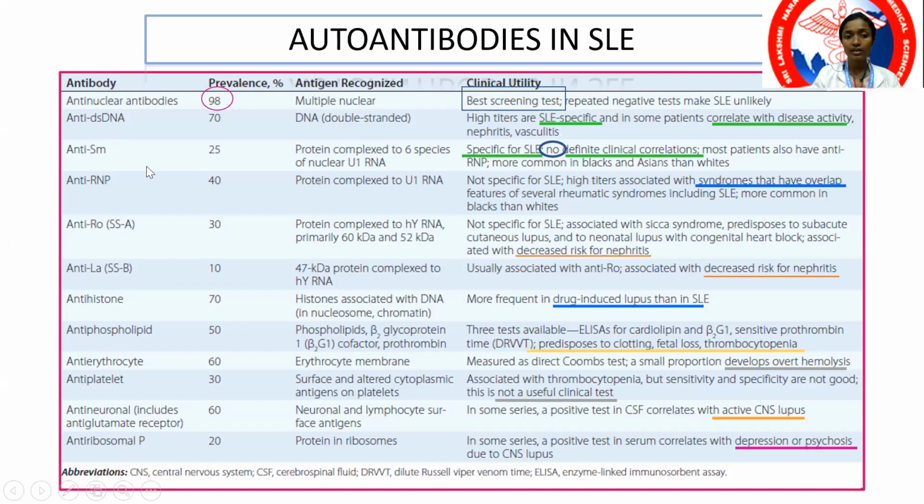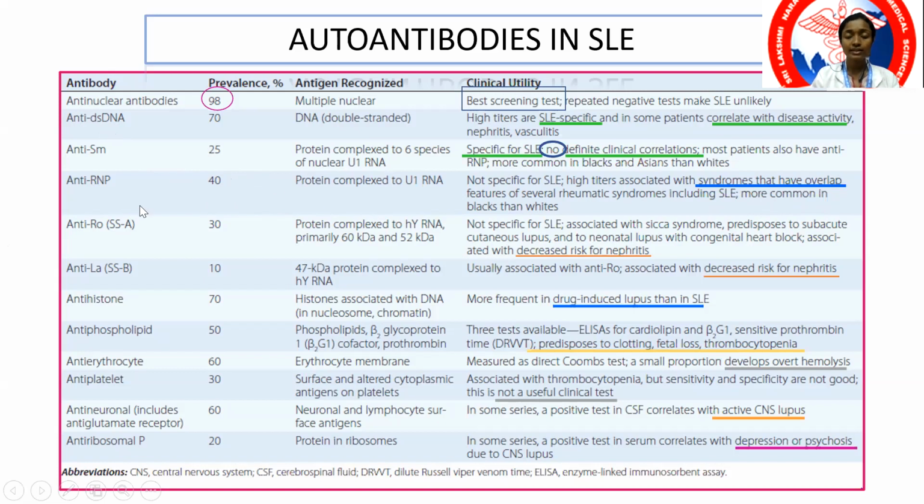Then you have anti-RNP, which is associated with overlap syndromes, that is rheumatic or immunological disorders which have features of SLE associated with other immunological disorders. That is together known as overlap syndrome. This is anti-ribonucleoprotein, which is not specific for SLE, but it suggests an overlap syndrome.